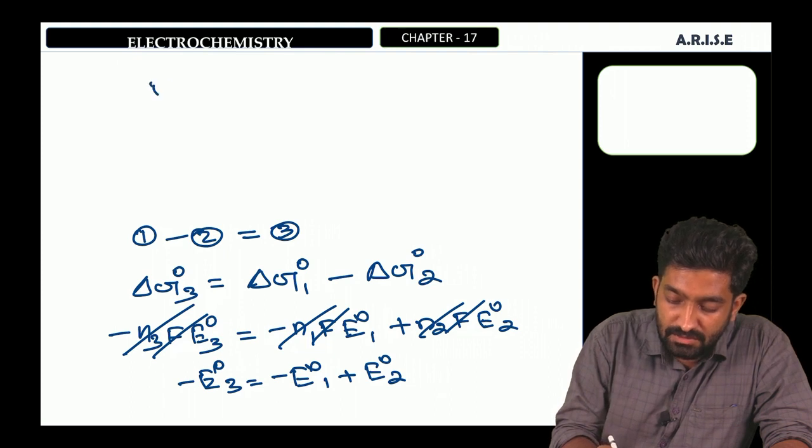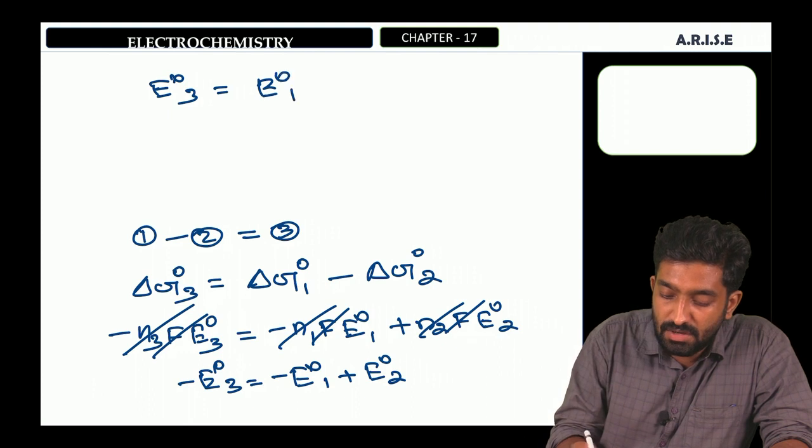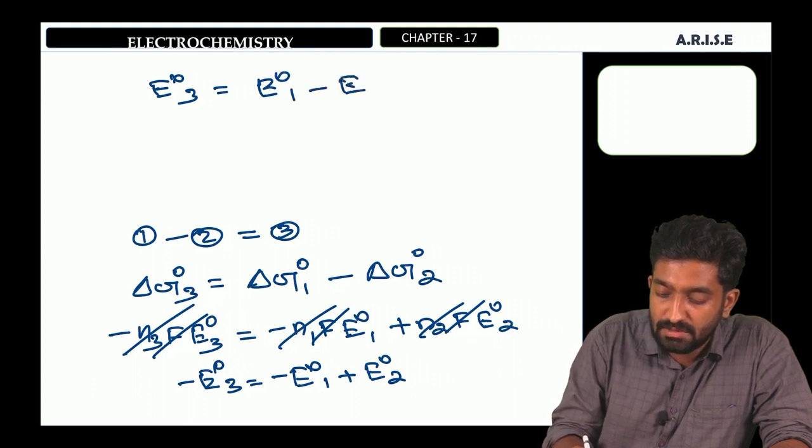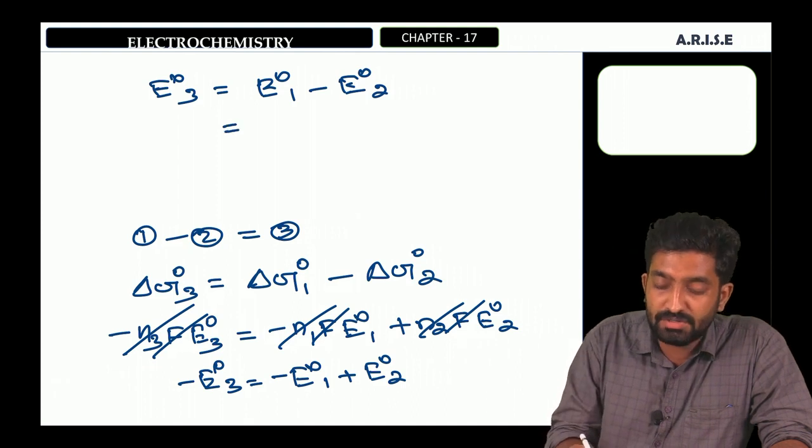We can write E0 3 equals E0 1 minus E0 2. And what is E0 1?